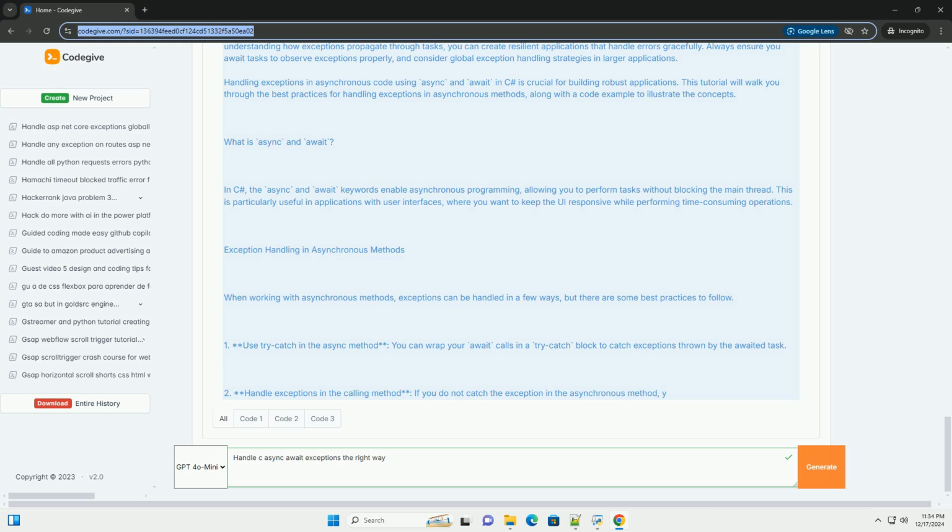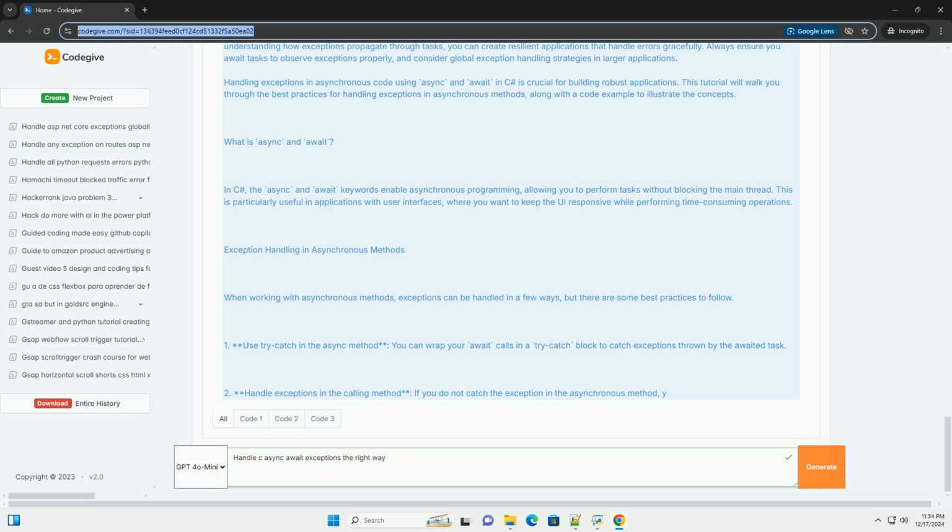C#. using System; using System.Net.Http; using System.Threading.Tasks; class Program { private static readonly HttpClient client = new HttpClient(); static async Task Main(string[] args) { try { string result = await FetchDataAsync("http://example.com"); Console.WriteLine(result); } catch (Exception ex) { Console.WriteLine($"An error occurred in Main: {ex.Message}");